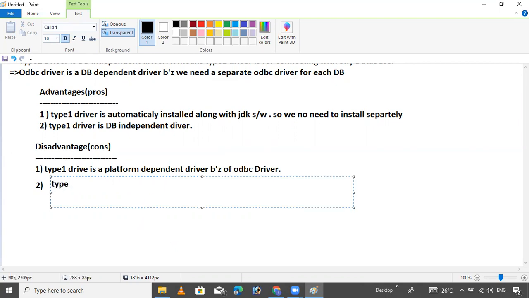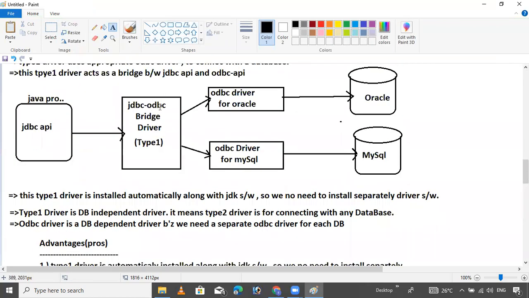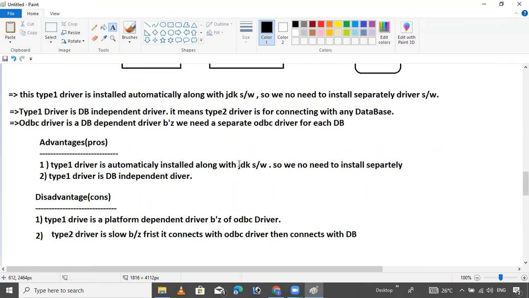Now the second disadvantage: type 1 driver is slow because it first connects with the ODBC driver, then connects with the database. I showed you now. First it connects to the ODBC driver, then to the database. That's why it is slow.